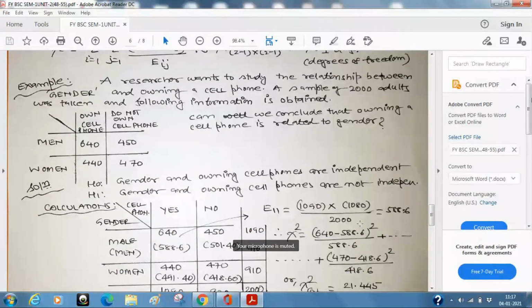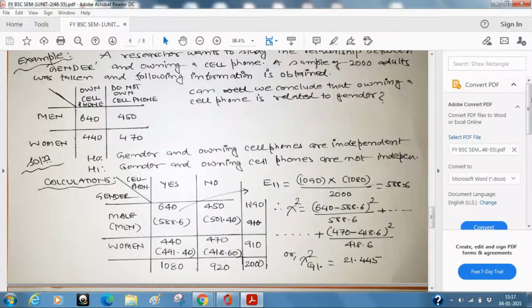What is E11? E11 is the sum of the first row, which is 1090 for this data, and the sum of the first column, which is 1080 for this data. So this is the arrow which you can see. E11 is just 1090 into 1080 divided by capital N, which is 588.6.